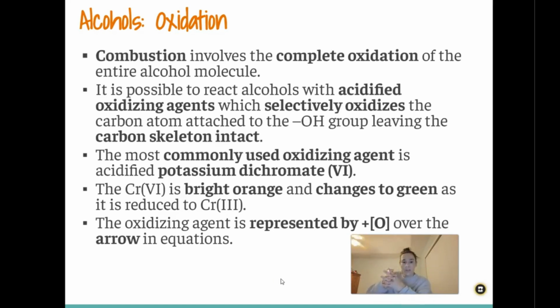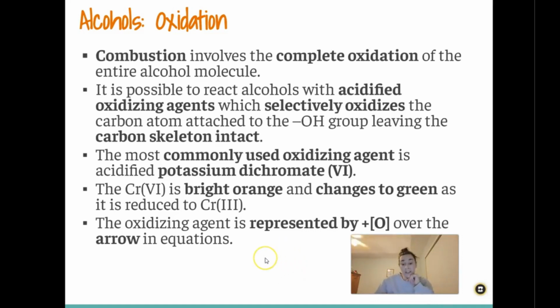But it is possible to react alcohols with acidified oxidizing agents, which selectively oxidize the carbon atom attached to the alcohol group, which leaves the carbon skeleton intact. So instead of completely breaking it like it does in complete combustion, where the alcohol forms carbon dioxide, it actually only oxidizes the carbon attached to the OH group to form a double bonded oxygen there, but leaves the rest of the chain intact. Don't worry, I will go over the mechanism with you guys.